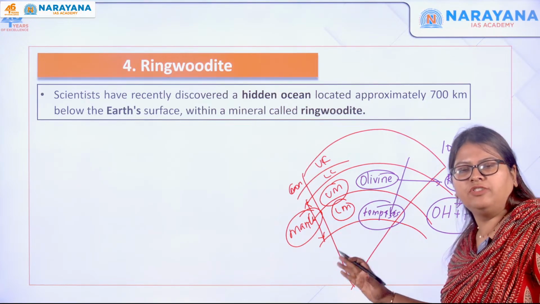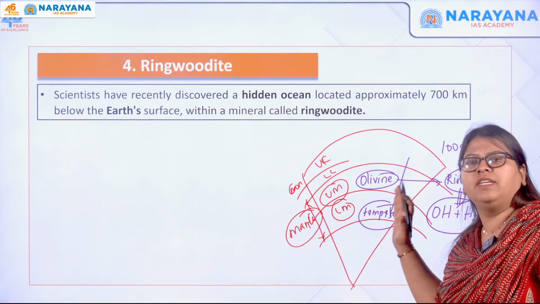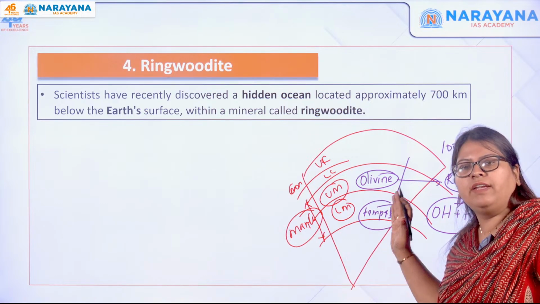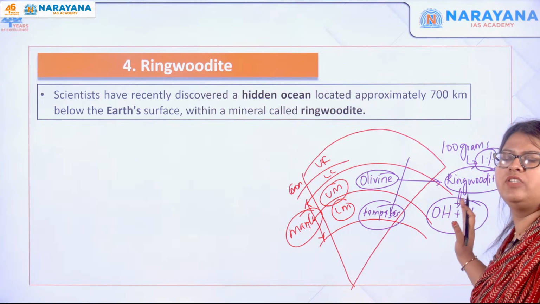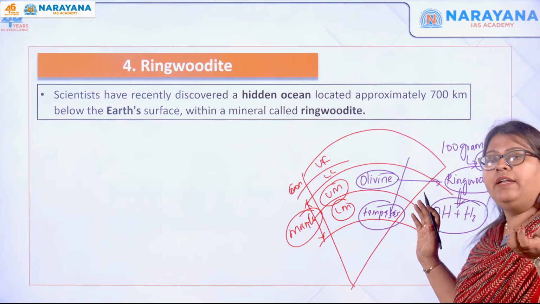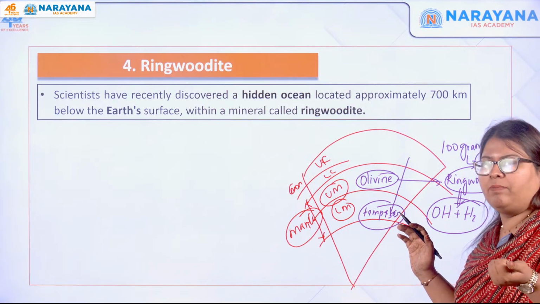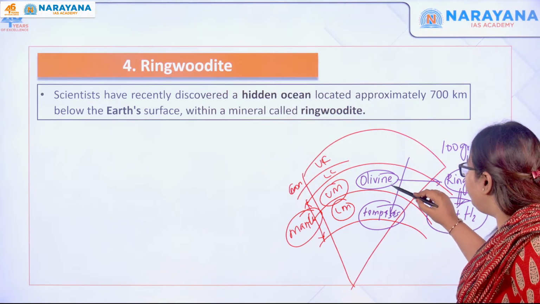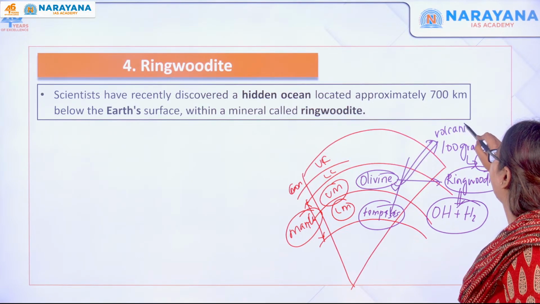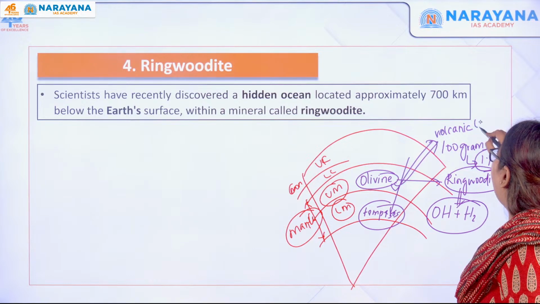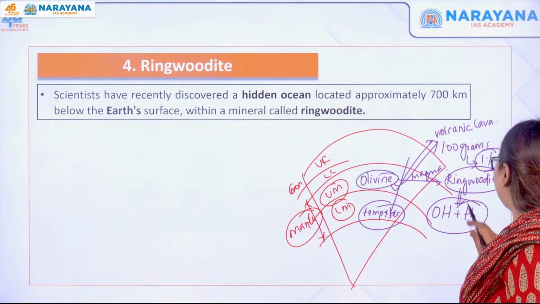What are the discontinuities over here, and what is the mineral that is actually found in the mantle? That is the olivine. And this olivine, under extreme temperature and pressure, results in the formation of ringwoodite, which actually, what does it do? It traps water. Okay, do you understand? And sometimes it can also be released out in the form of volcanic lava. Okay, it can also form magma here. We will see the process.